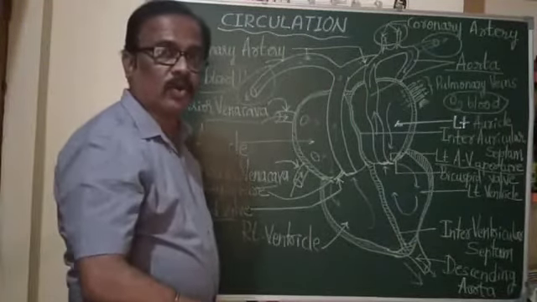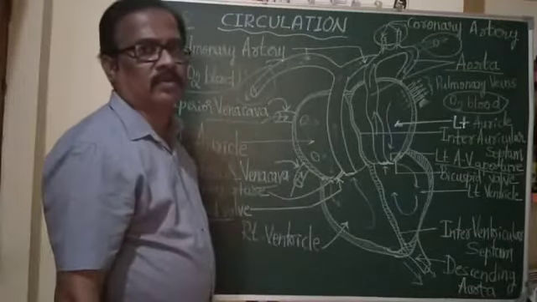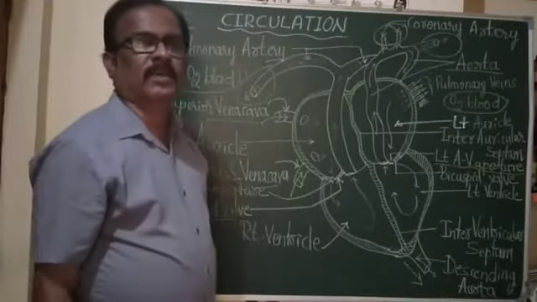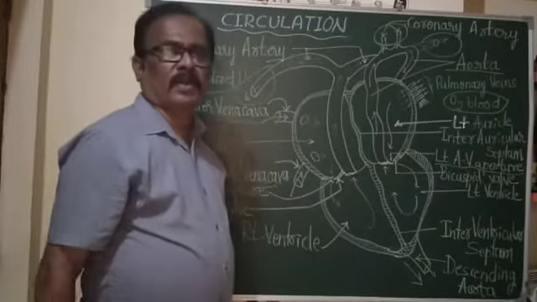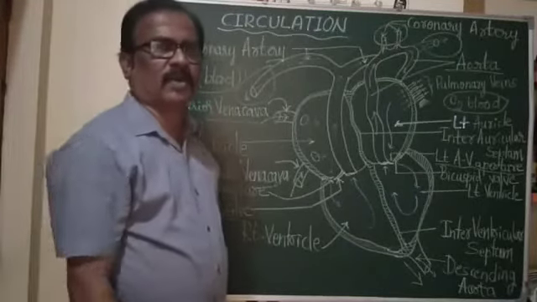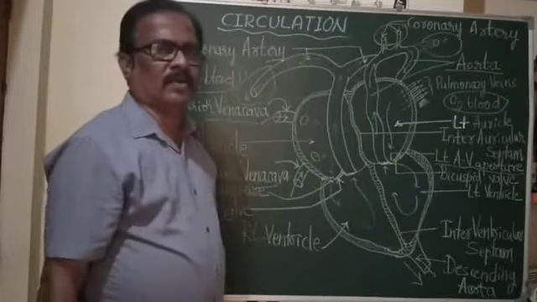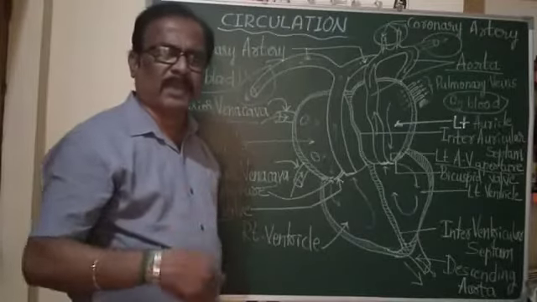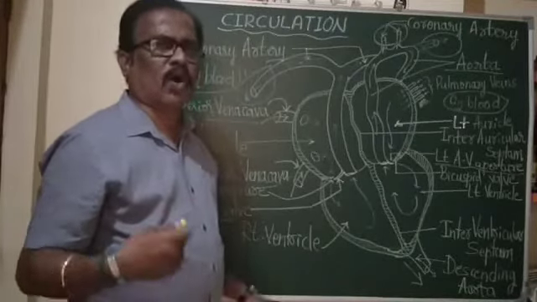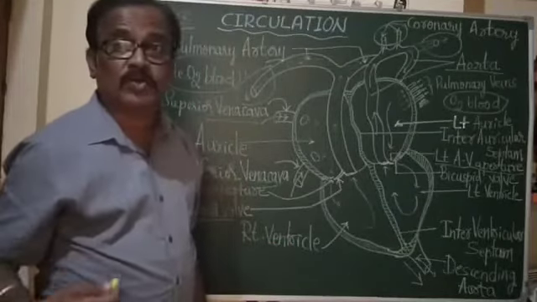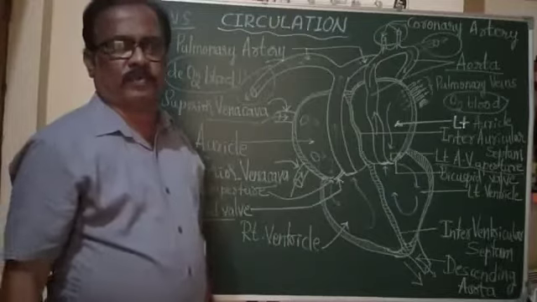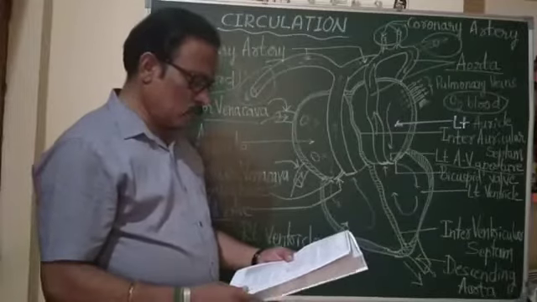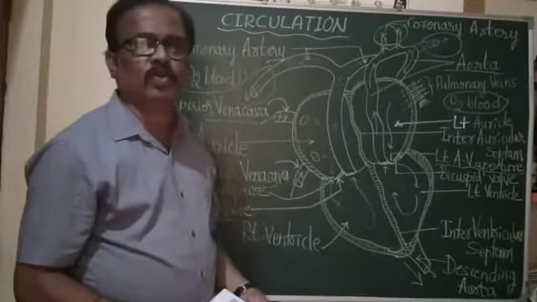And that descending aorta runs throughout the length of the body in the form of different arteries. For example, to liver, hepatic artery, to kidney, renal artery, to stomach, gastric artery, to intestine, intestinal artery, to spleen, splenic artery. Like this, it gives its many branches to all parts of the body and carries oxygenated blood throughout the body. So oxygenated blood is distributed throughout the body.